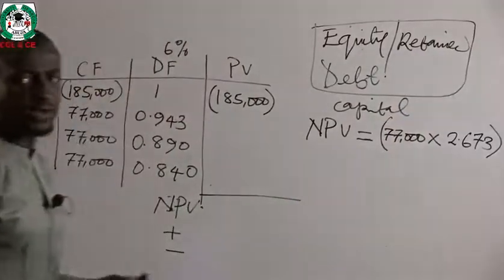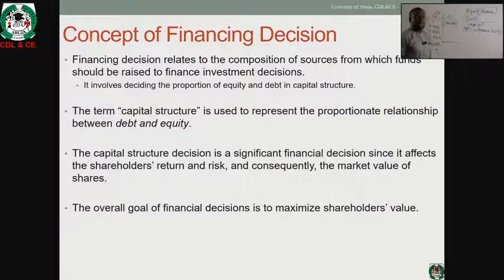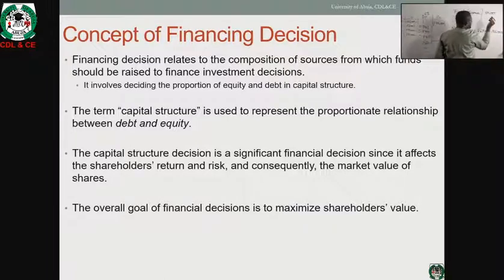It therefore means, for instance, if an organization wants to raise 185,000 and the firm decides that, okay, we are going to use our own money of 100,000, and then the remaining 85,000 will be borrowed from external sources, which in other words still gives you the total amount.